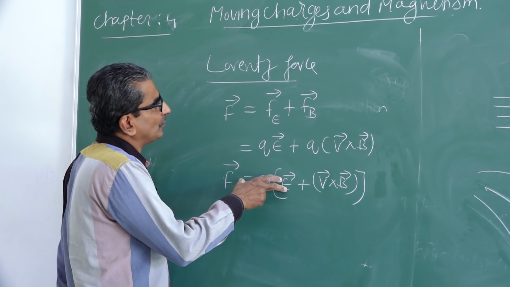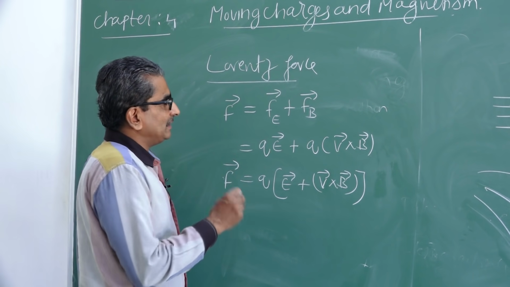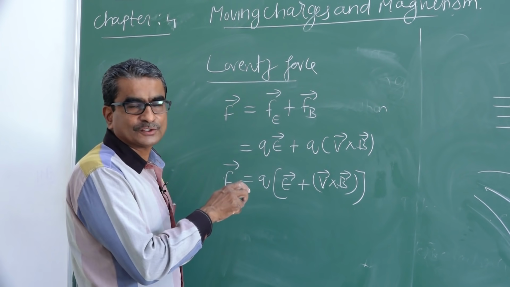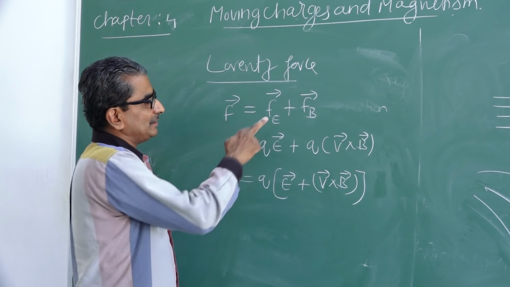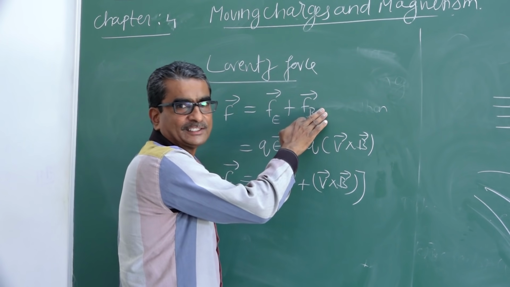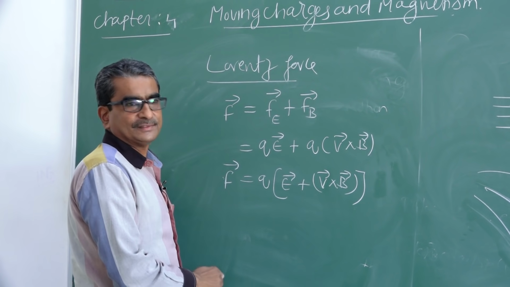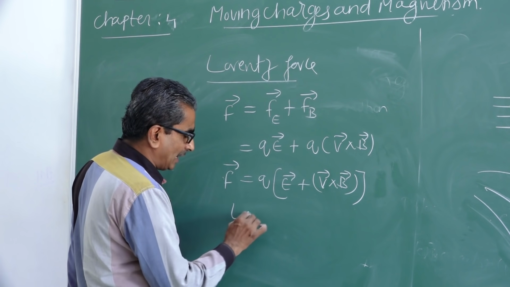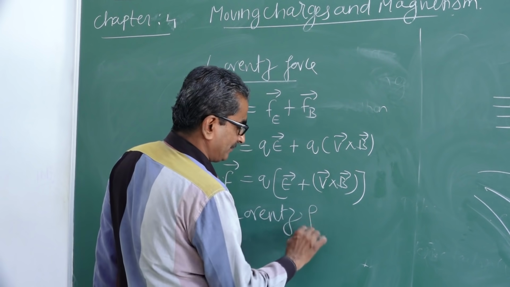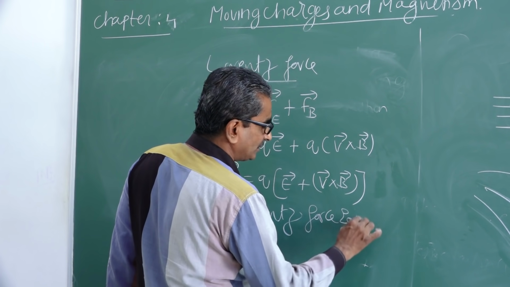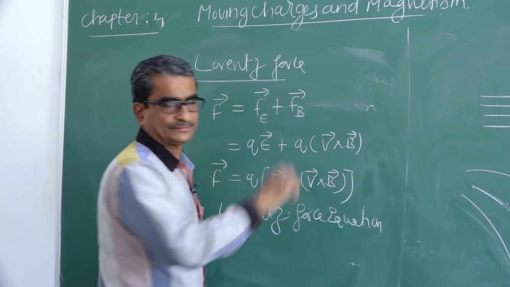The Lorentz force is the total force, or the sum of the forces acting on the charged particle due to both the electric field as well as the magnetic field. This equation is known as the Lorentz force equation.